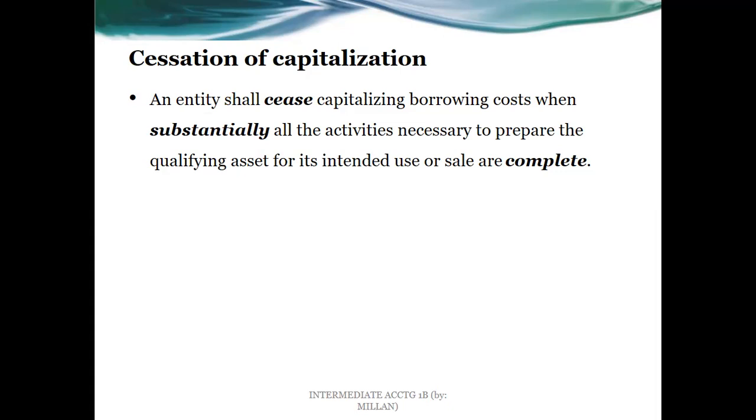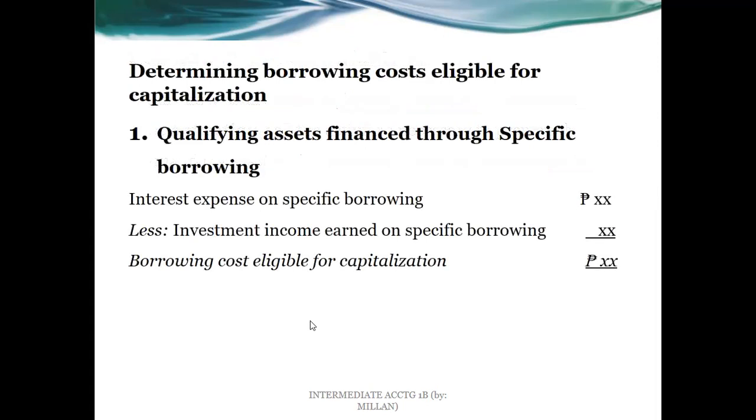But overall, we can just say that if, for example, that asset is really close to completion or almost usable, for a building, for example, let's say there are just some finishing touches that are to be made, in that case, that's substantial completion already. Then how do we compute or determine the borrowing cost eligible for capitalization?